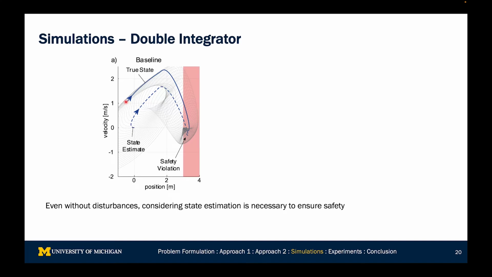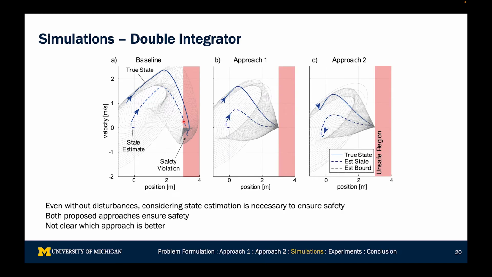So the true state of the system lies somewhere over here, so it's moving towards the wall at some relatively high speed. But our state estimate started out at 0, 0. We assumed it was at rest. If we apply the conditions for CVFs along the state estimate, you'll notice that the true state violates safety over here. And in addition, the state estimate also violates safety. And this is a really interesting effect, that even if we're applying a CPF controller on the state estimate, both the state estimate and the true state could exit the same set.